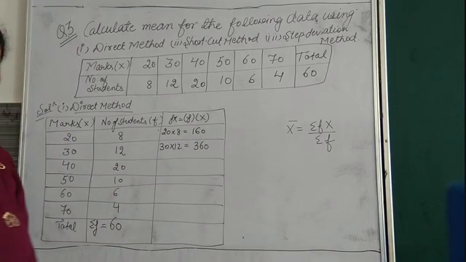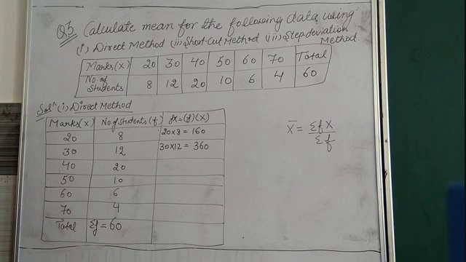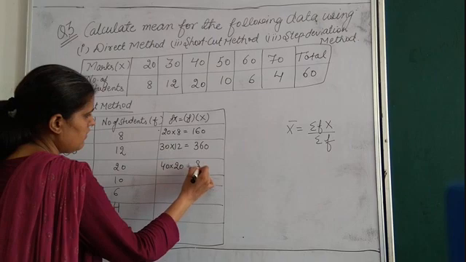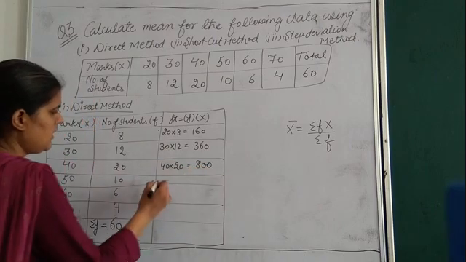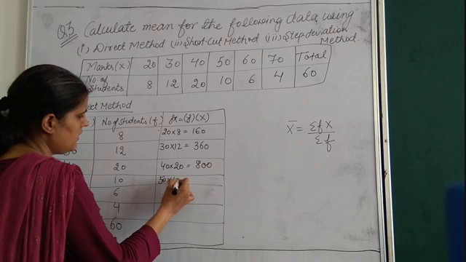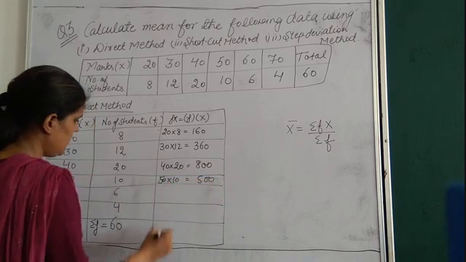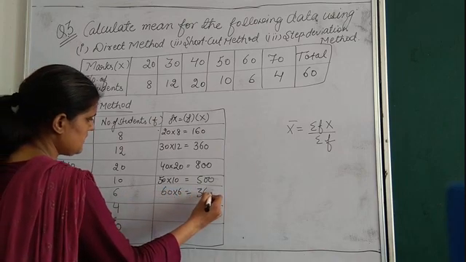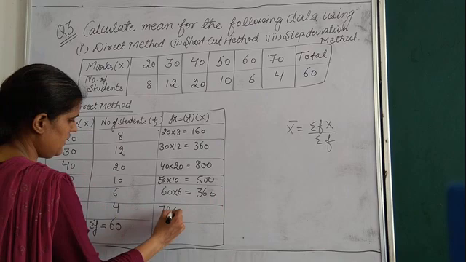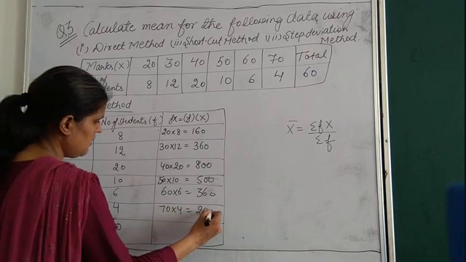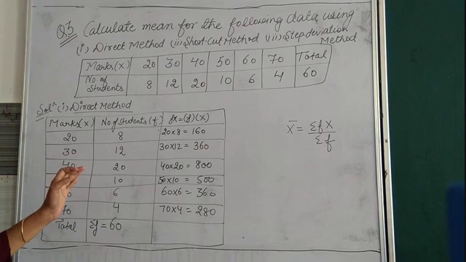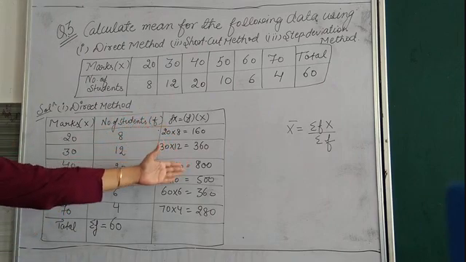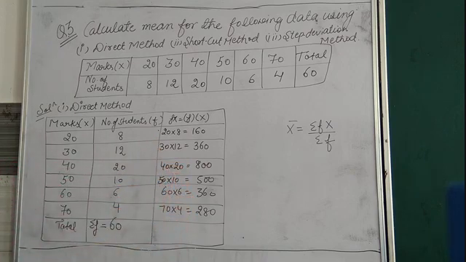And bache, 40 into 20 will give us 800. 50 into 10 will give us 500. 60 into 6 will give us 360, and 70 into 4 will give us 280. So what are the values we have got? 160, 360, 800, 500, 360 and 280.